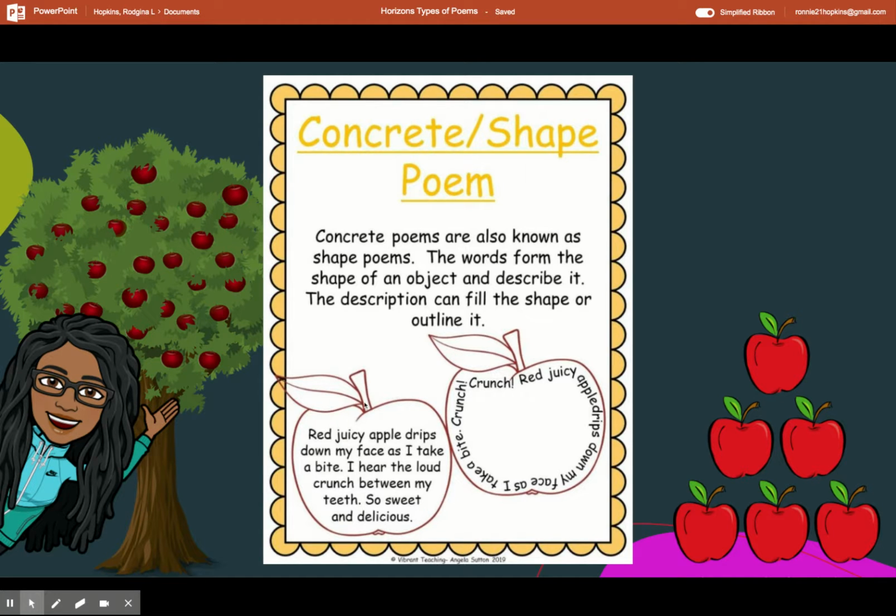So over here, of course, it has apples, so it's going to talk about apples. This is the shape. Red, juicy apple drips down my face as I take a bite. I hear the loud crunch between my teeth. So sweet and delicious. Or you can read it in any form inside the shape. Red, juicy apple drips down my face as I take a bite. Crunch. So this is an example of a concrete or shape poem.